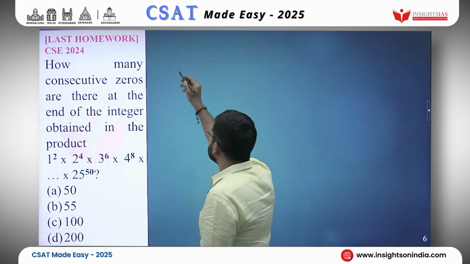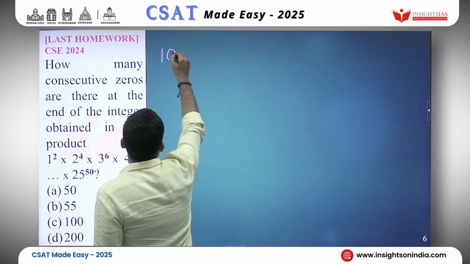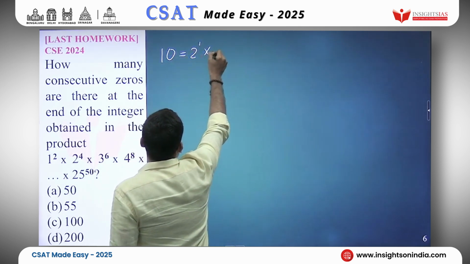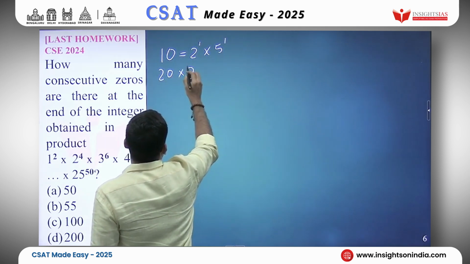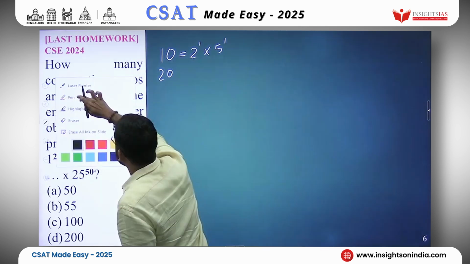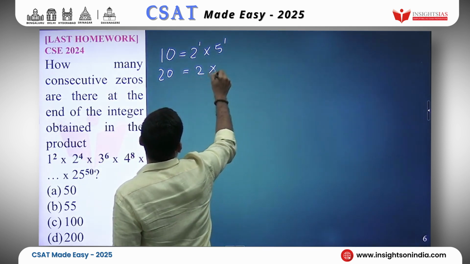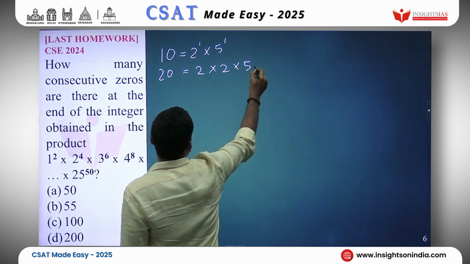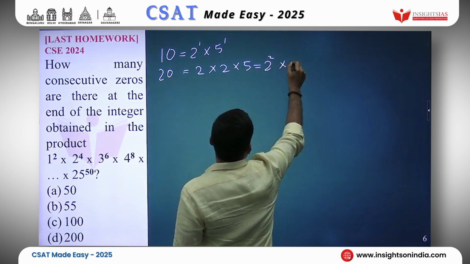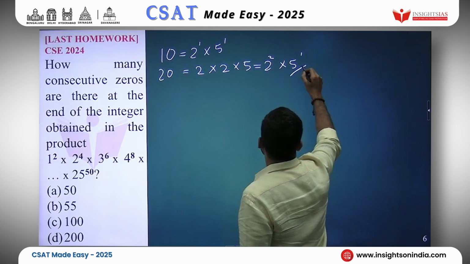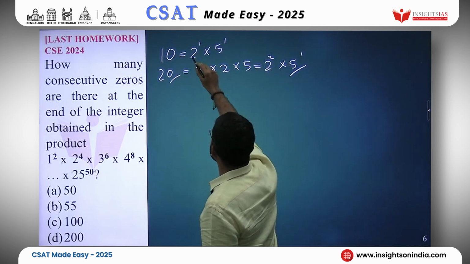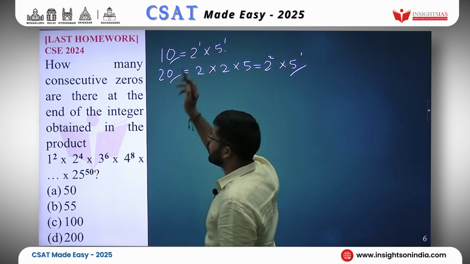For example, 10 has 1 two and 1 five. However, 20 has 2 twos and 1 five. So there is only 1 five and 2 twos, so we'll count only the 5, 1 five, so 1 zero. Here 2 and 5 are both the same, so 1 zero.